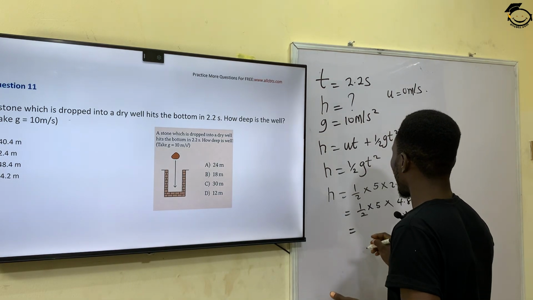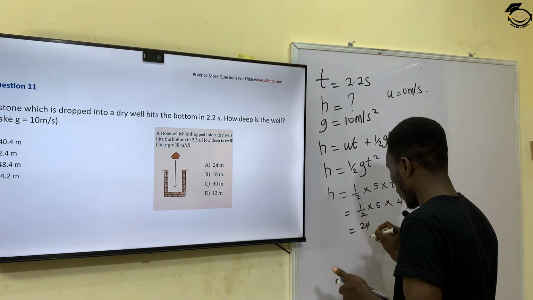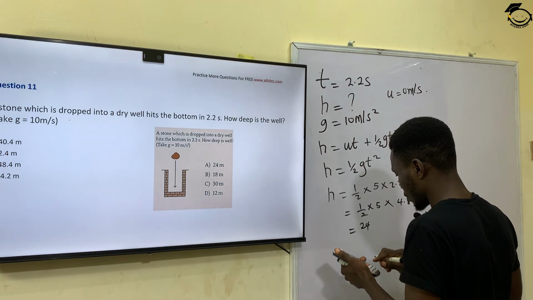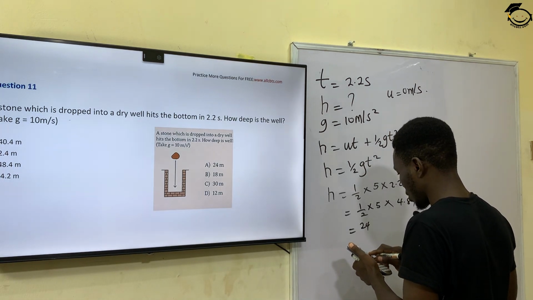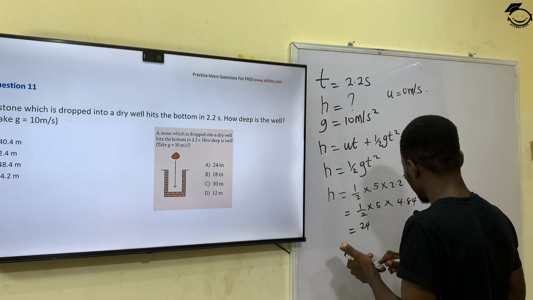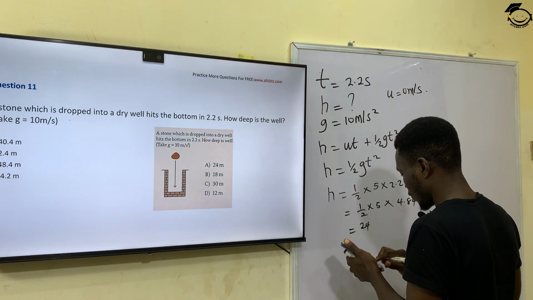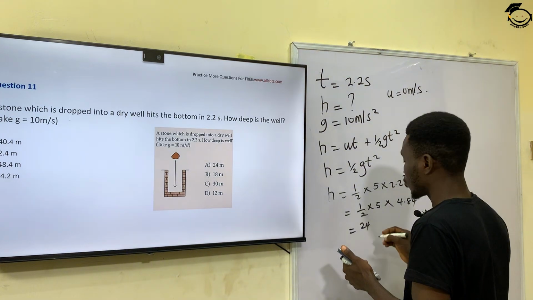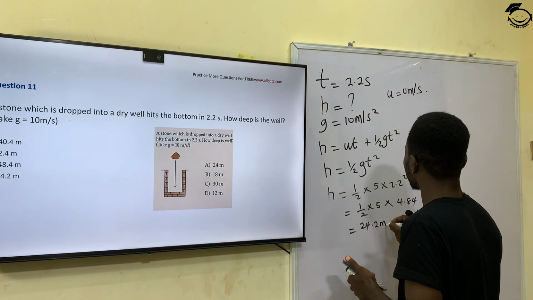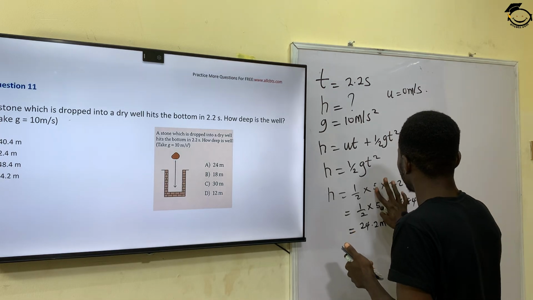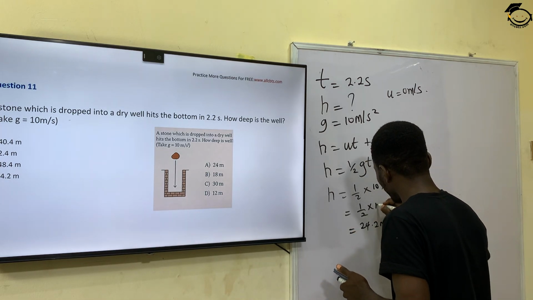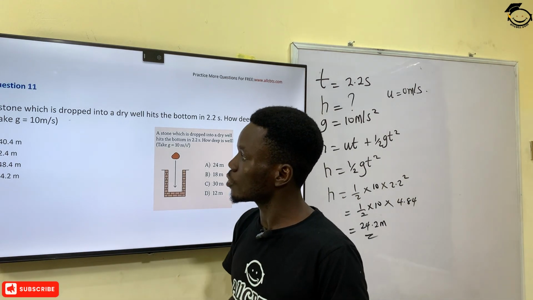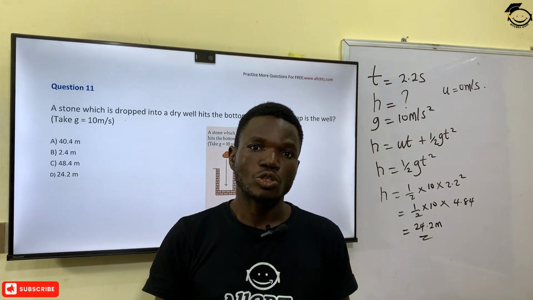2.2 squared here will give me 4.84. So when you multiply and divide by this, you are going to get 24. So this will give me 5 times 4.84 divided by 2. That will give me 24.2 meters. So at the end of the day, our correct answer to this question is option D, which is 24.2 meters.